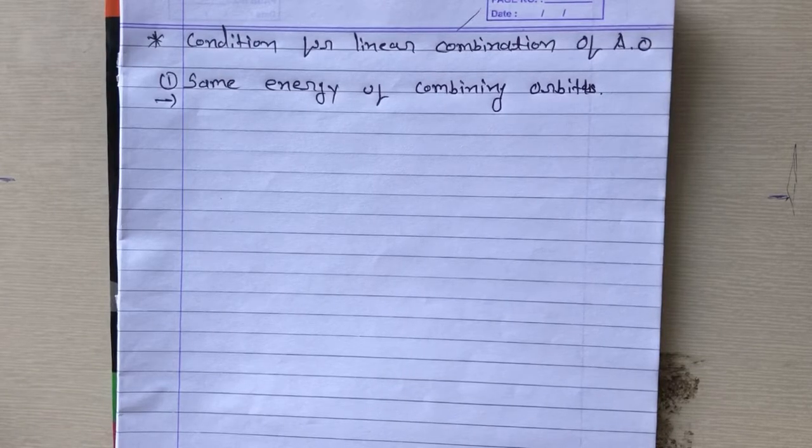This means that a 2p orbital of an atom can combine with another 2p orbital of another atom.